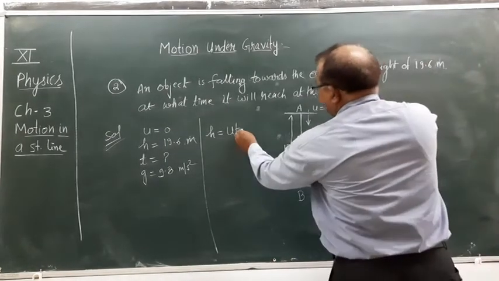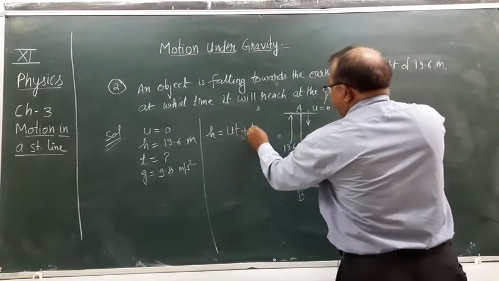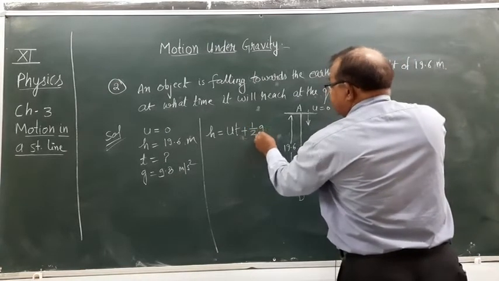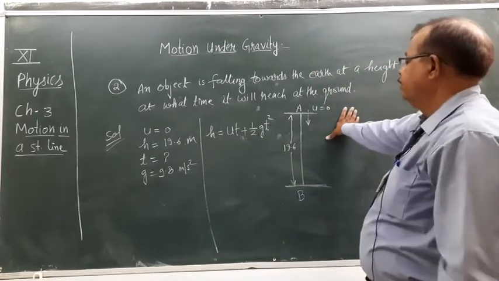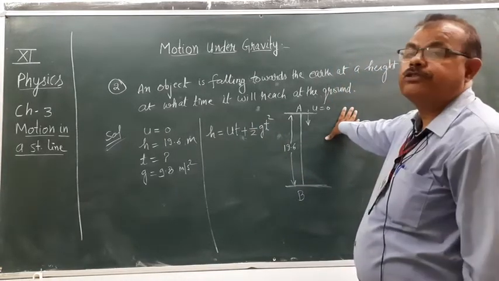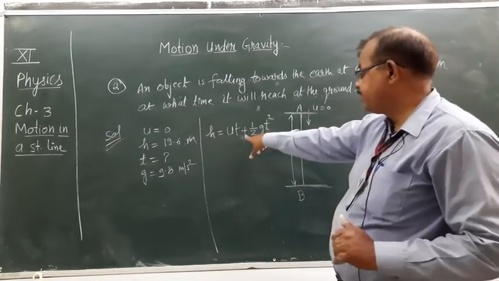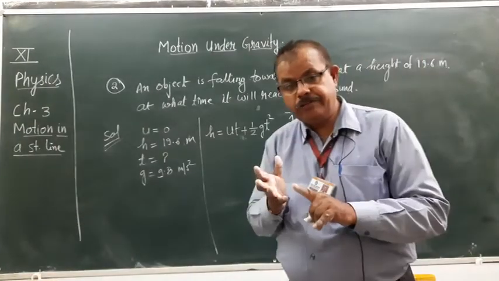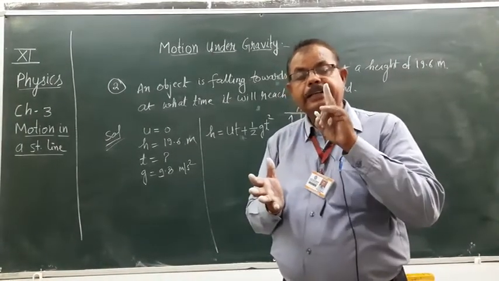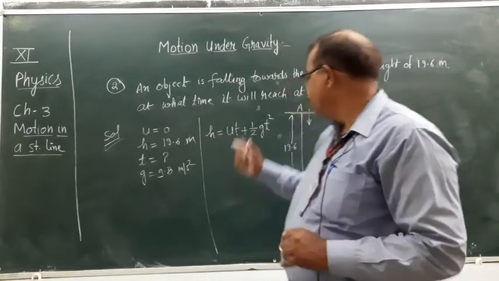So we use the plus sign here. h is equals to ut plus half of g t square. This equation we can use.